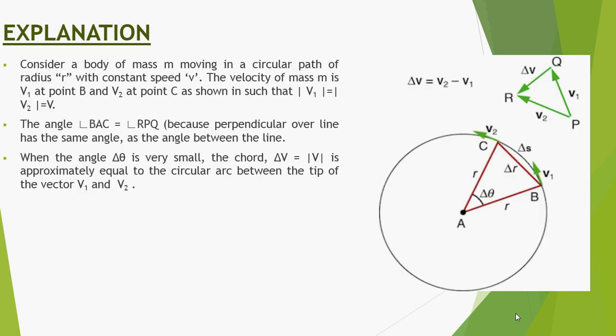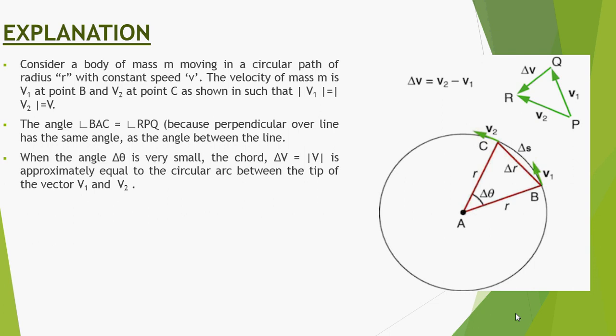Dear student, consider a body of mass m moving in a circular path of radius r as shown in the figure with constant speed v. So at each point the magnitude of velocity is constant. That means velocity at point A, velocity at point B and velocity at point C have the same value but different direction.